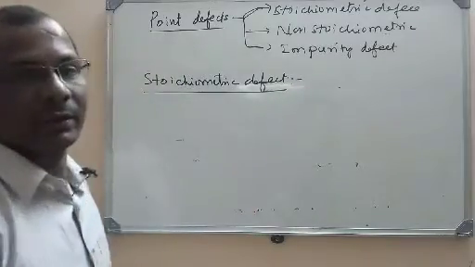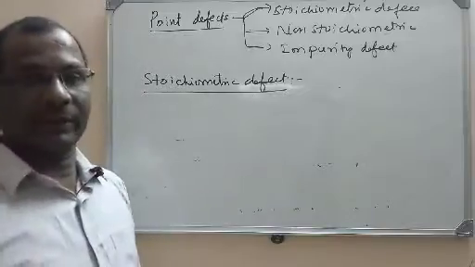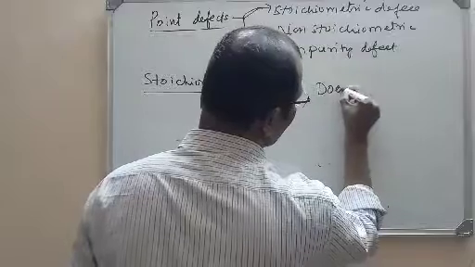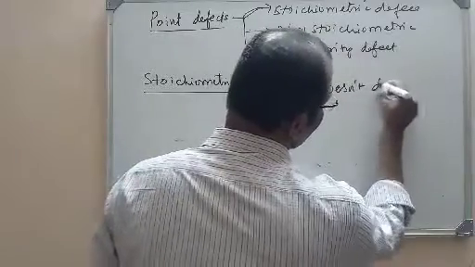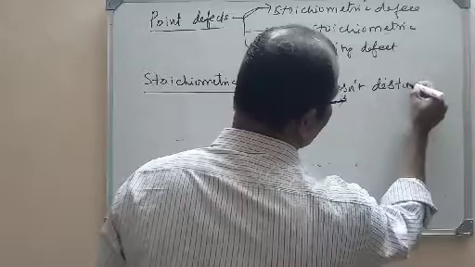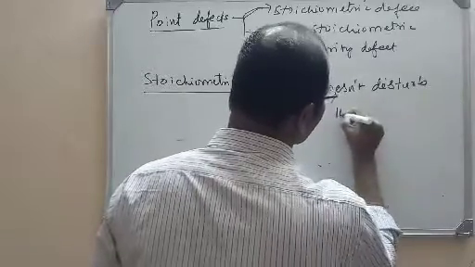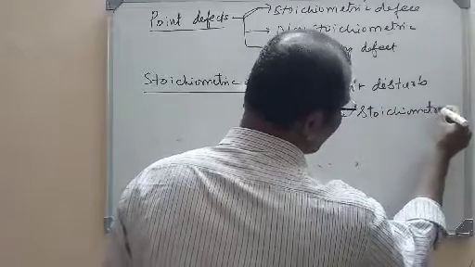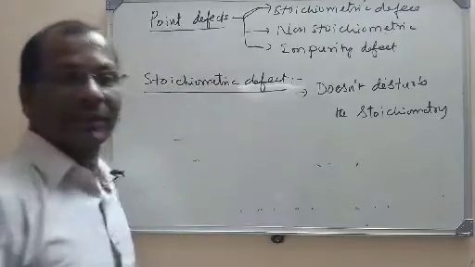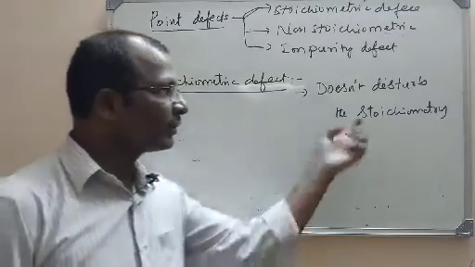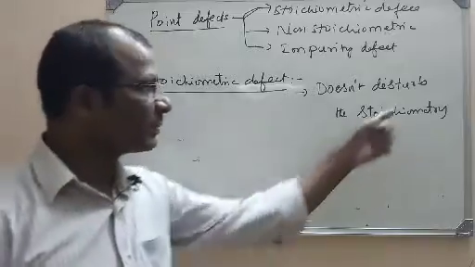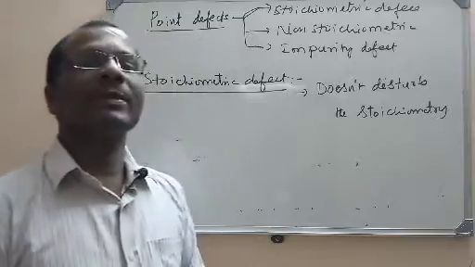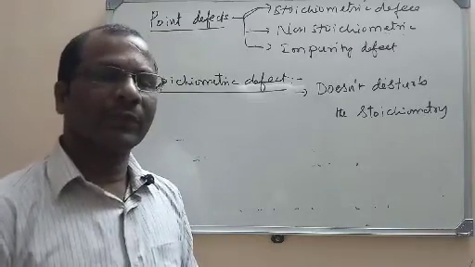Stoichiometric defect. In this class we study stoichiometric defect. The defect which does not disturb the stoichiometry of the compound is called a stoichiometric defect. The defect due to which there is no disturbance in the stoichiometry of the compound. What is meant by stoichiometry?